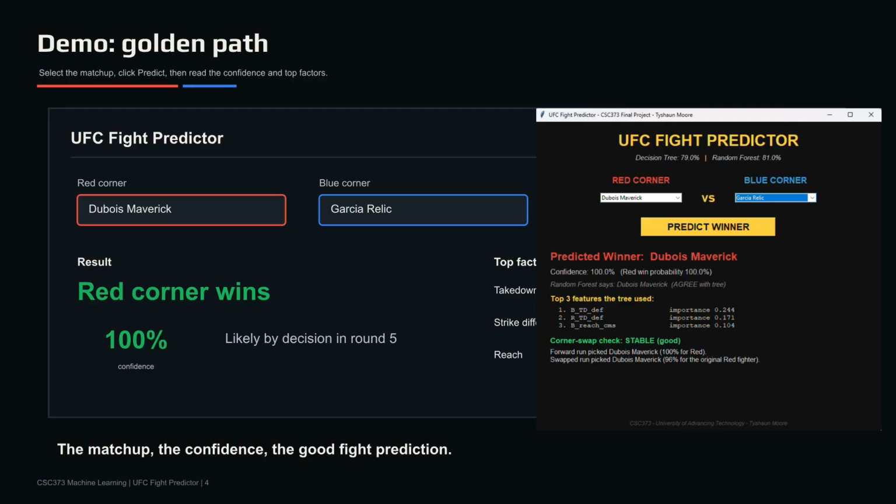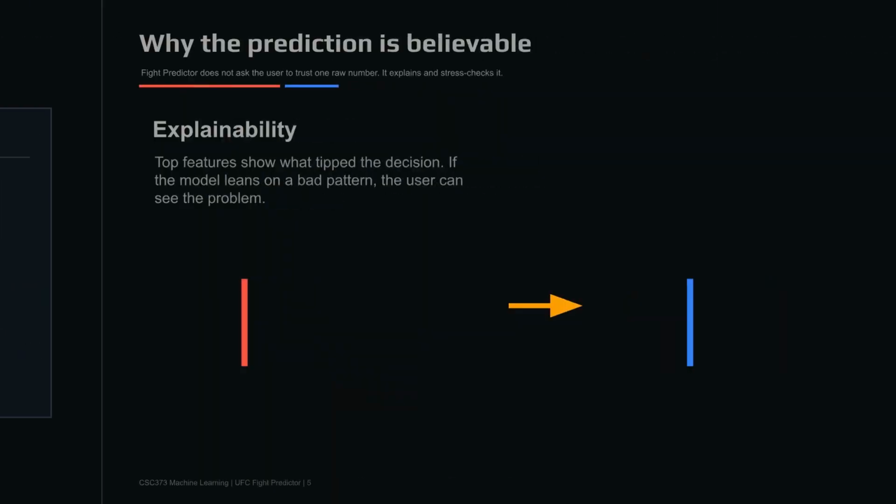If I switch the corners, blue becomes red, red becomes blue, and I predict again. The confidence only drops 4 points. That stability check is the innovation I want to call out. Instead of trusting one number, you're watching the model justify itself.